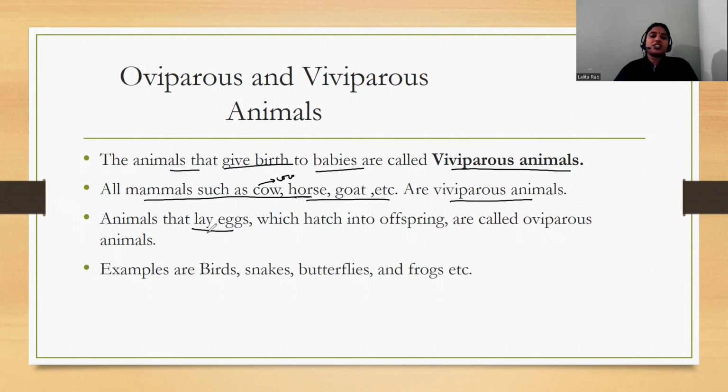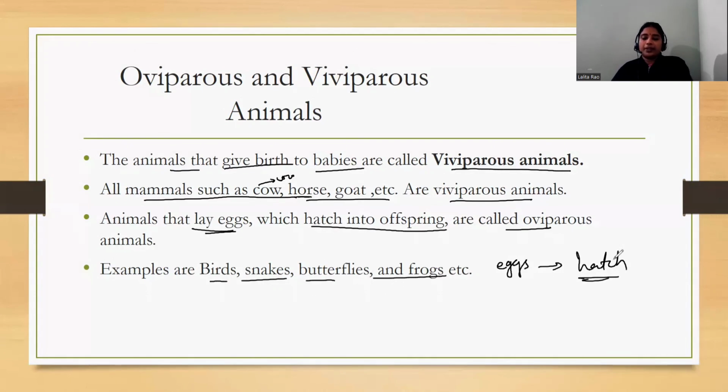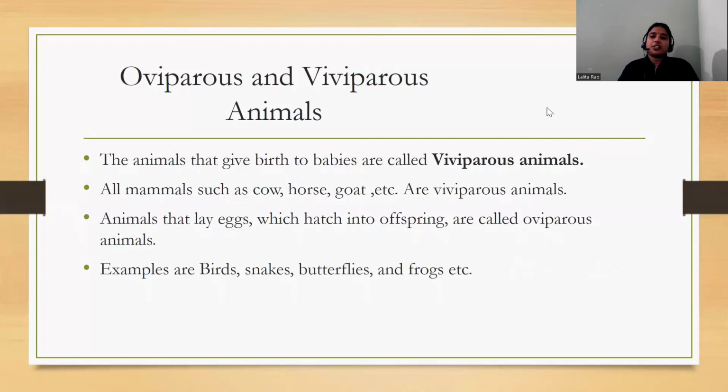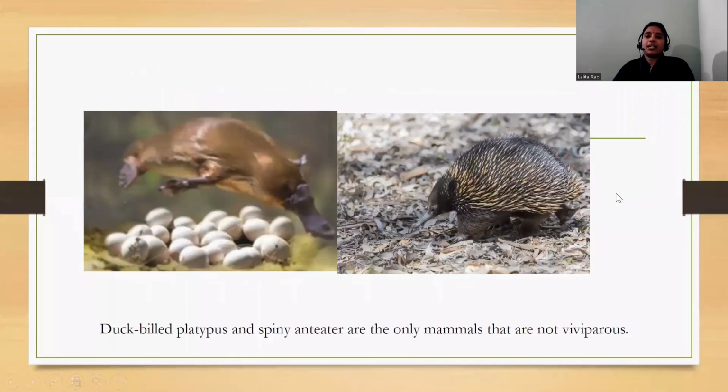Now, animals which lay eggs that hatch into offspring are known as oviparous, for example birds, snakes, butterflies, and frogs. They first lay eggs, and those eggs hatch and develop into babies. So this is the basic difference between oviparous and viviparous animals.